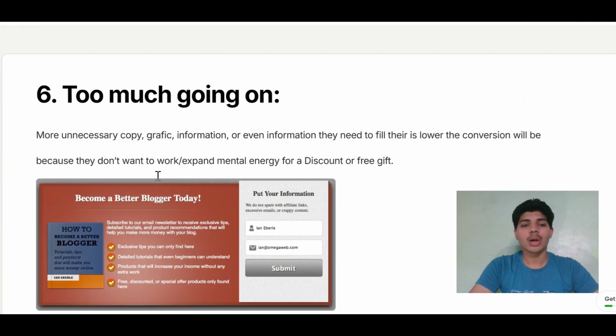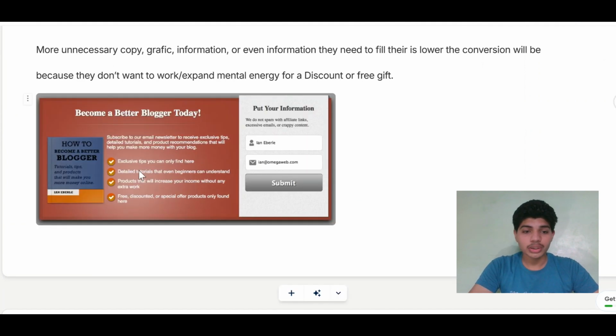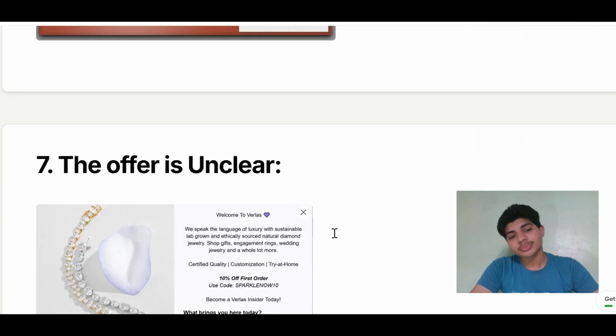Six, too much going on. The more unnecessary copy, graphics, information, or even information they need to fill in there is, the lower the conversion of your pop-up will be. Because they don't want to expend mental energy for a discount or a free guide. This is an example. There's too much going on. There's too much copy. The reader doesn't want to put this much effort into this.